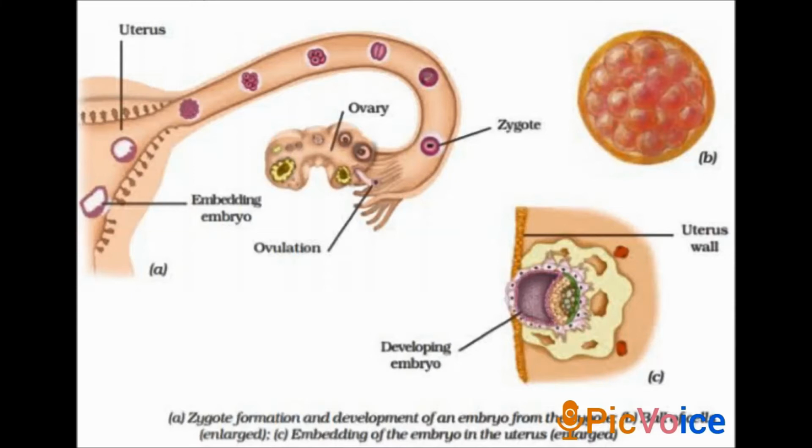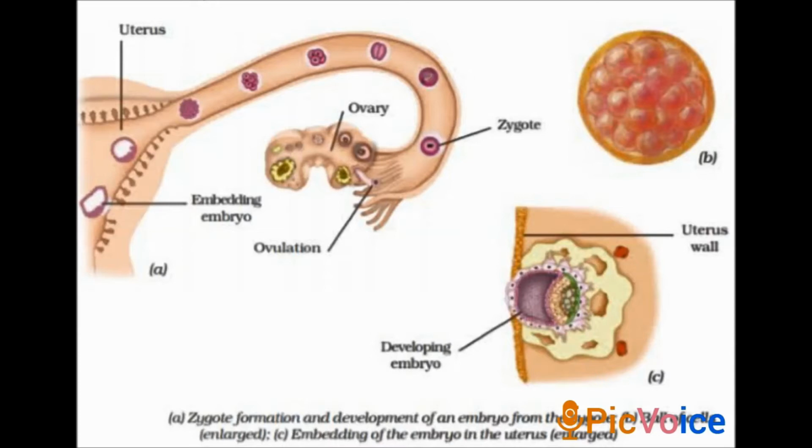I repeat. It begins with the result of fertilization. Fertilization results in the formation of a zygote, and then this zygote begins to develop into an embryo. Listen very carefully, children.